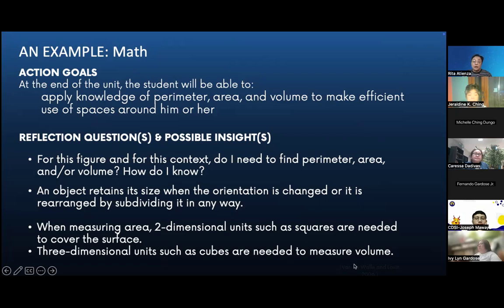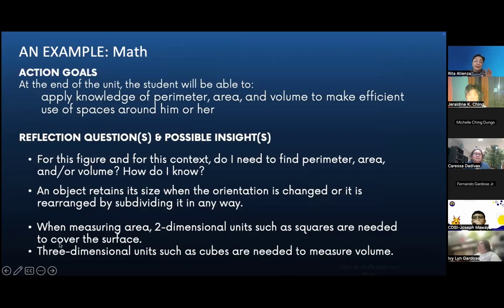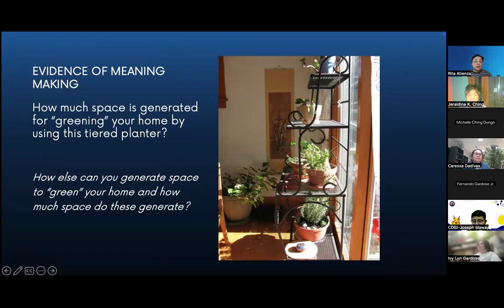And when measuring volume, you need to think 3-dimensional. So to be able to get evidence that the students understand these insights, this is the task of the teacher.